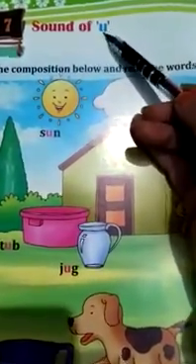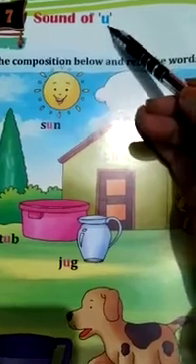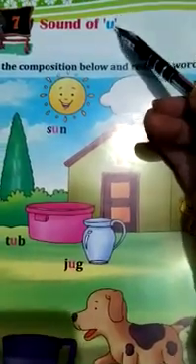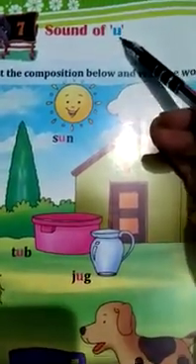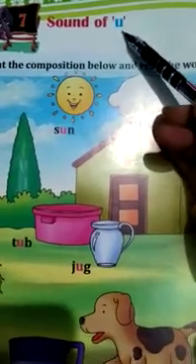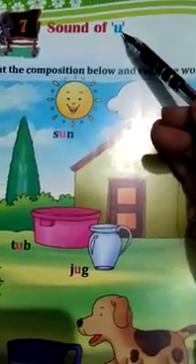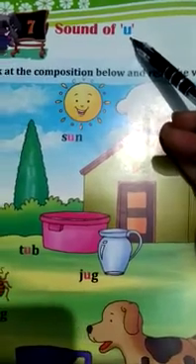U is an alphabet. U is a letter. But the sound of U is a. Sound of U is a.